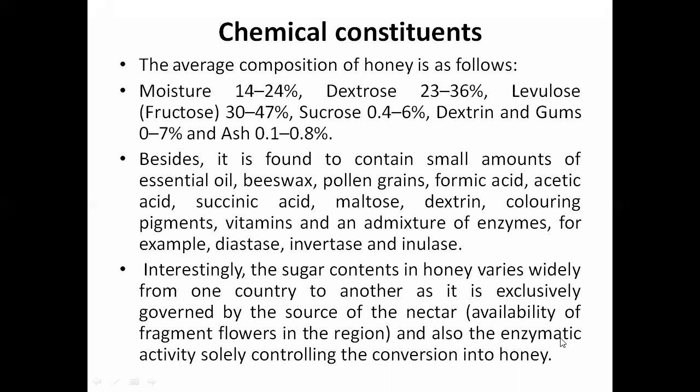And also the enzymatic activity solely controls the conversion into honey, right? Since we have seen that they suck the nectar through the hollow tube of the mouth and store it in the honey sac in their abdomen, there the invertase enzyme converts that nectar into honey.